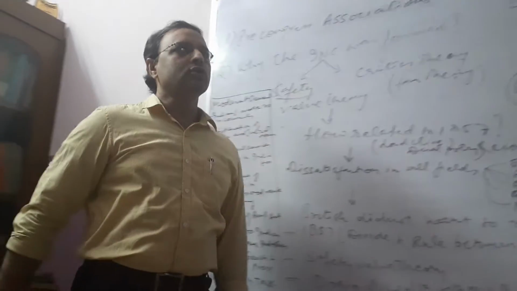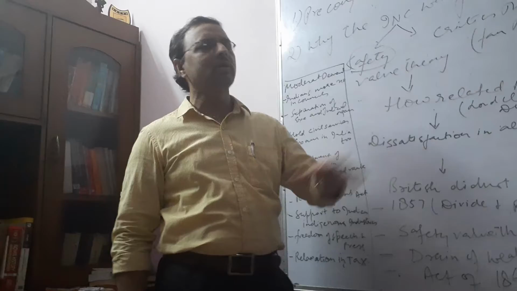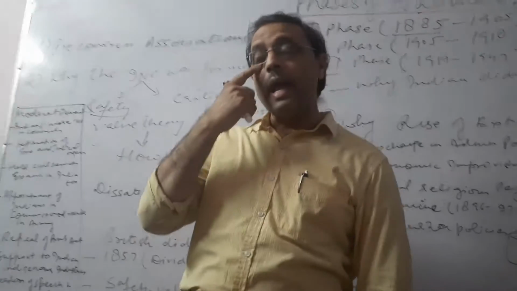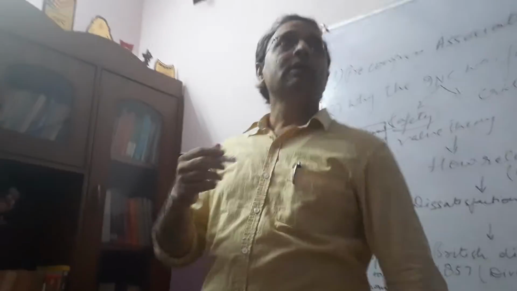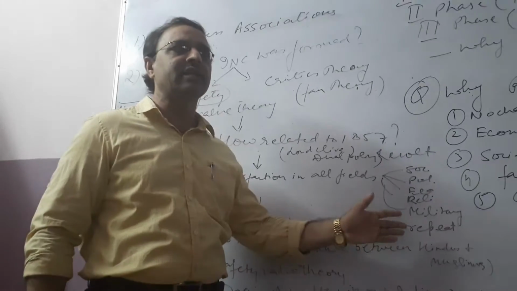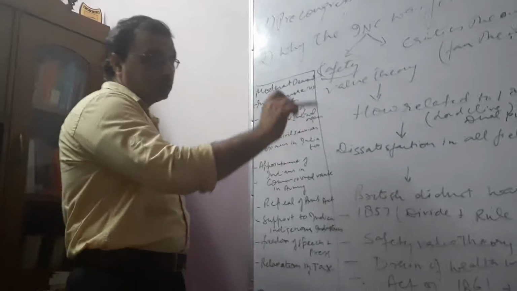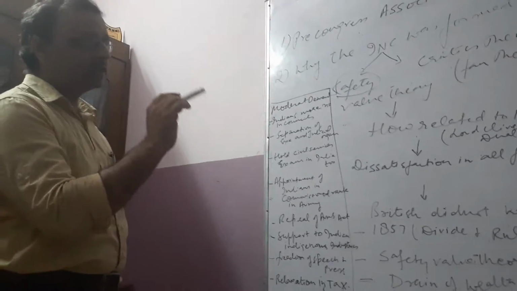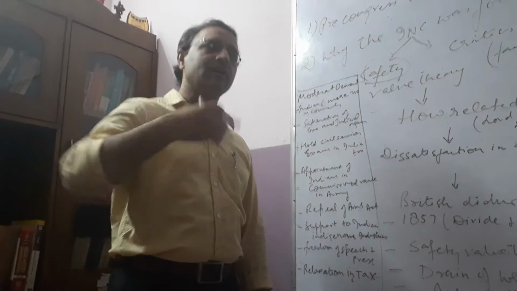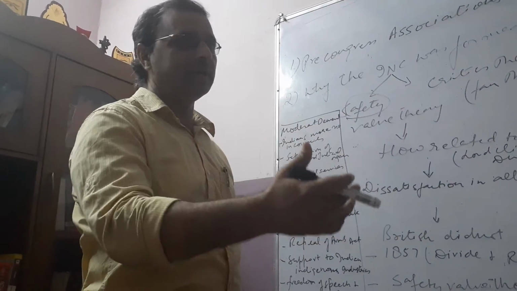Either it was the social field, political field, economic field, religious field, or military field. The people in all the fields were completely fed up because of the British policies, the exploitative policy of the British, and they wanted to take revenge. But they were not united in different fields, and it was Mangal Pandey who later took the first initiative. What I want to focus on here is that in the social, political, economic, religious, and military causes, the Indians were completely fed up, and ultimately that resulted in the revolt of 1857.